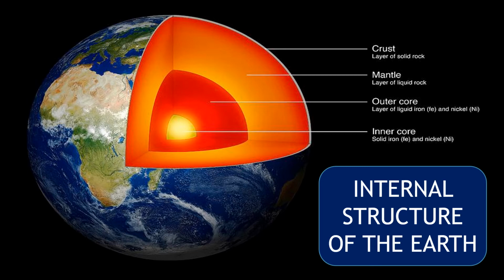After that there is the core. Core has two parts, outer core and inner core. The outer core is a layer of liquid iron, Fe, and nickel, Ni. The inner core has solid iron, Fe, and nickel. So this is the diagram of the internal structure of the earth.